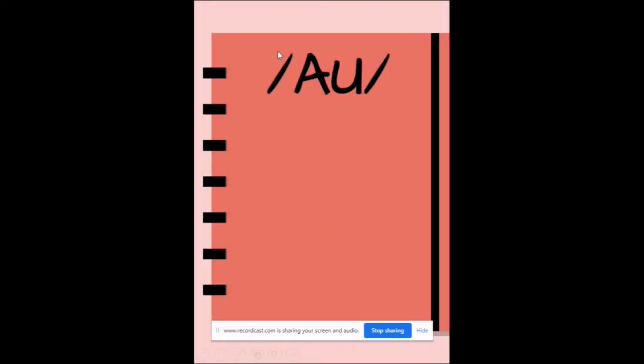Next is AU. AU, O. Do you still remember these sounds? Was it familiar to you? If you still remember, this AU sound is similar to the AW sound. Both of these letters make the O sound. So what makes the difference? The difference is that AU usually comes at the beginning or in the middle of words.